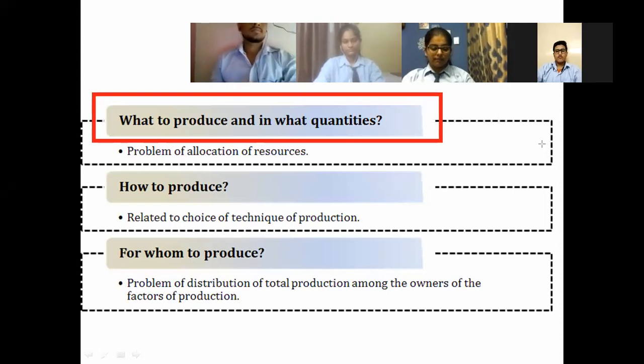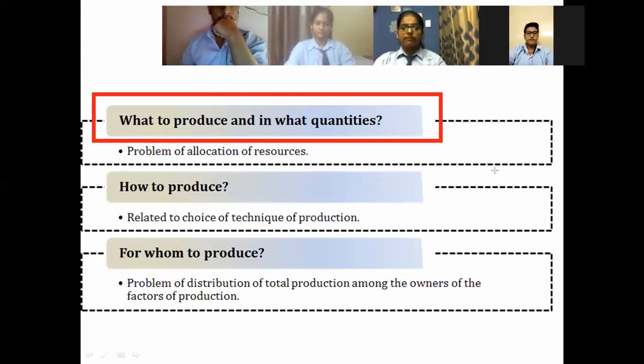So this is basically the problem of allocation of resources. Don't you think? If I have 20,000 rupees with me and I want to start some production, the question in my mind will be, what good should I produce?